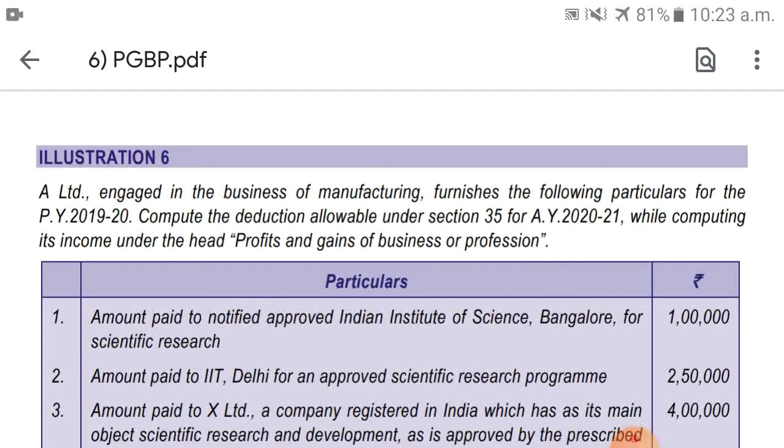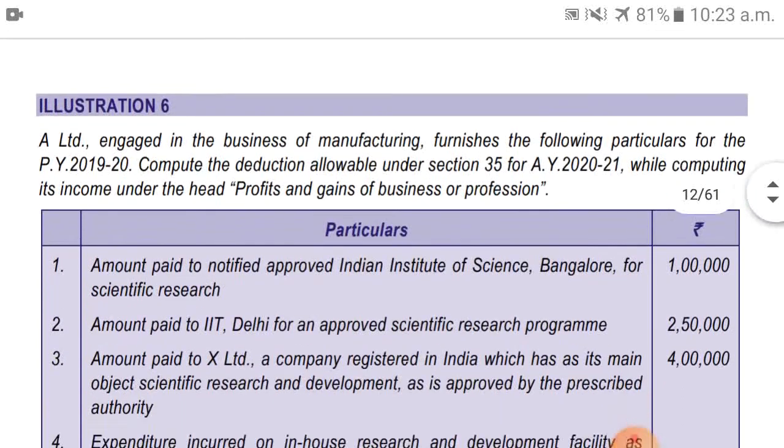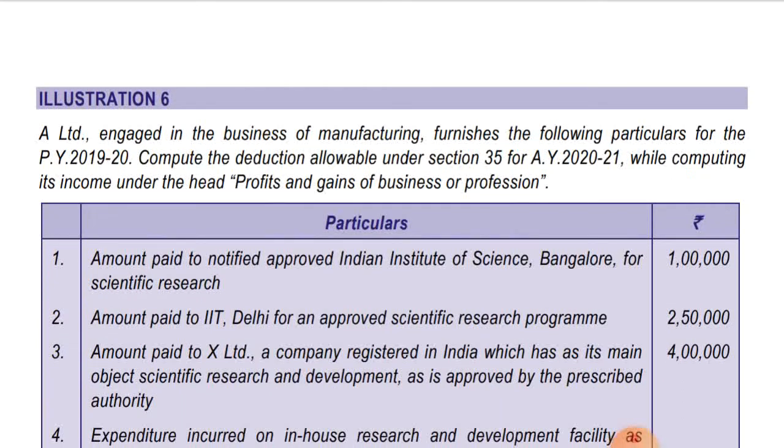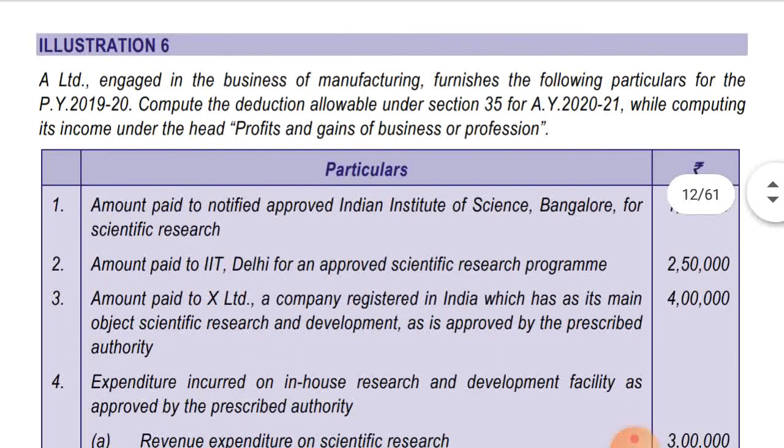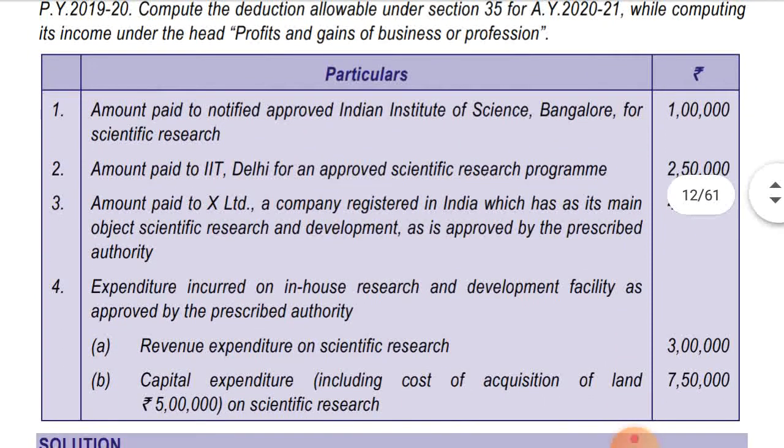Okay, we have to compute for the financial year 2019-20 and assessment year 2020-21, the deduction under section 35. Okay, so let's see what the information is given. Particulars, rupees: amount paid to the notified approved Indian Institute of Science, Bangalore for scientific research. So in this case, as per section 35(1)(ii), 150% deduction will be allowed. So an amount of 150 lakhs will be allowed as deduction.